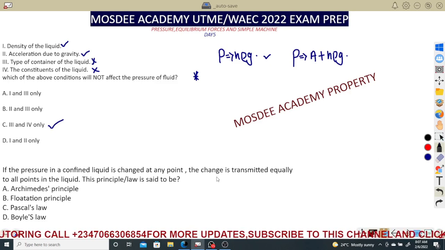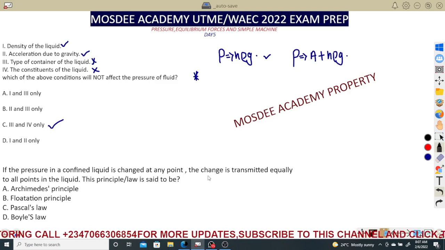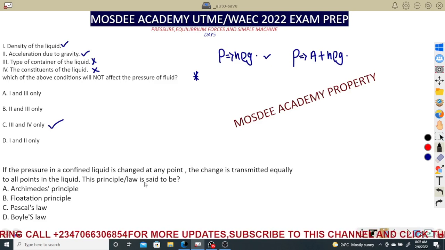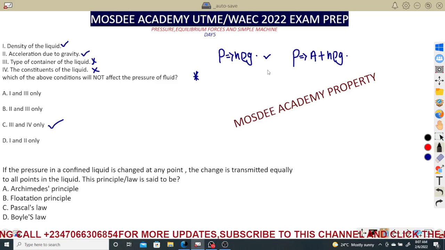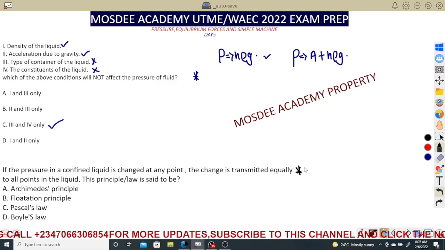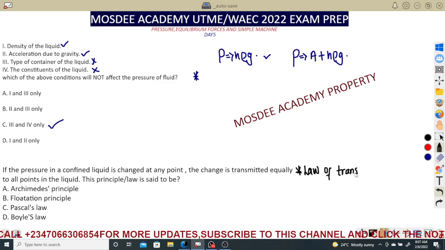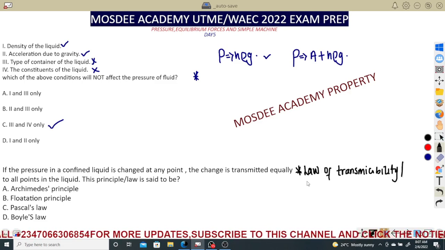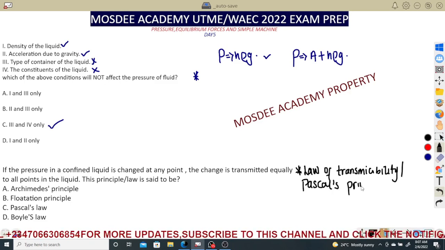The next question says, if the pressure in a confined liquid is changed at any point, the change is transmitted equally to all points of the liquid. This principle or law is said to be that. Now, according to the law I have explained, in junior classes you might have studied the law of transmissibility, which is popularly called Pascal's principle, Blaise Pascal's principle.